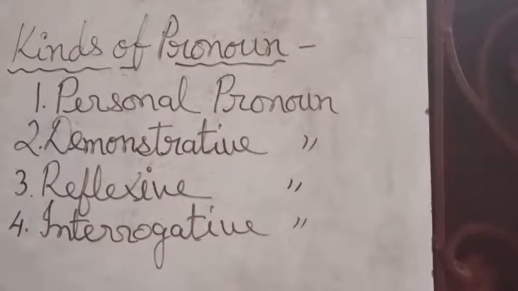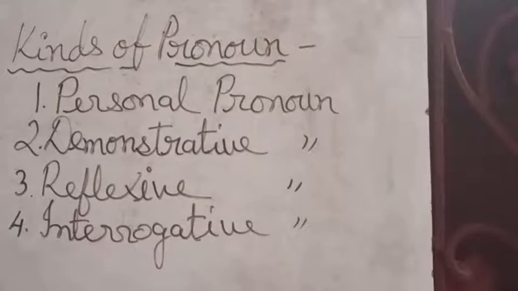If you go on repeating the word Rahim, Rahim, you feel the same repetition of the words. So generally we use pronouns, some words in place of the noun. Those words which are used in place of nouns are called pronouns.